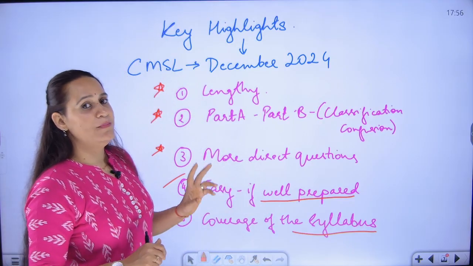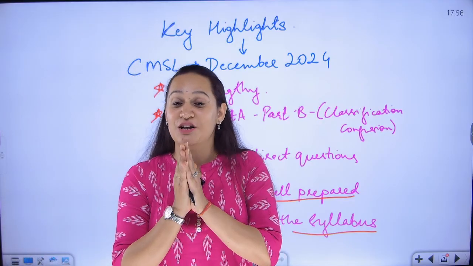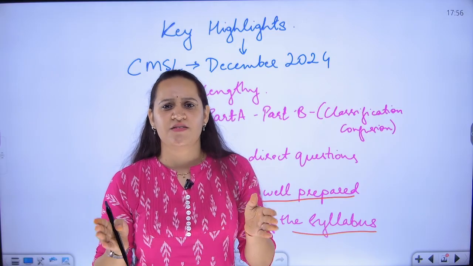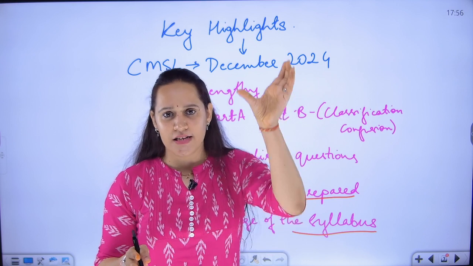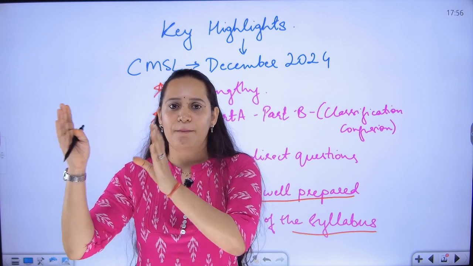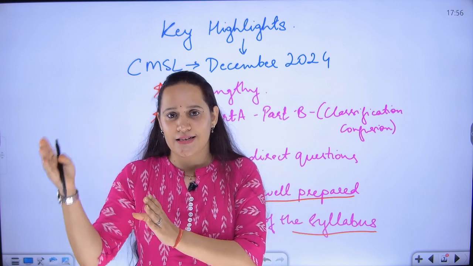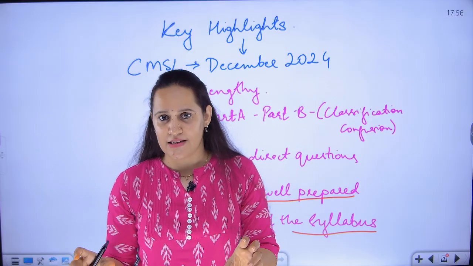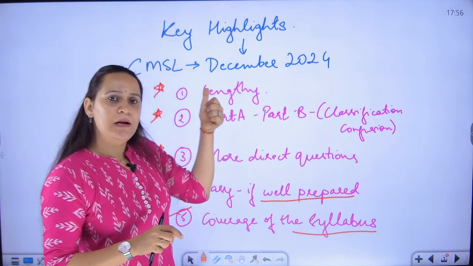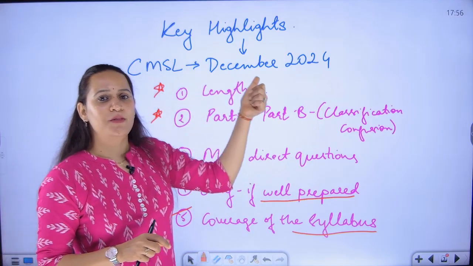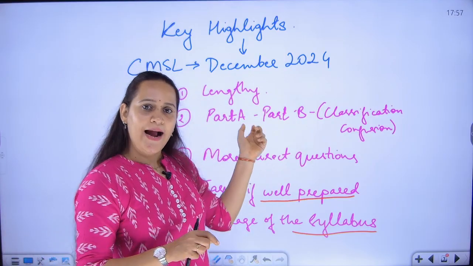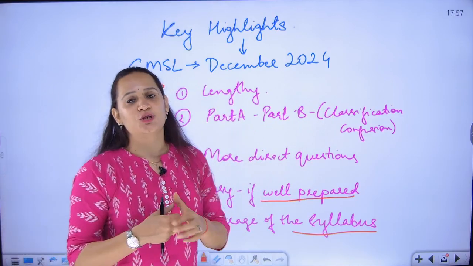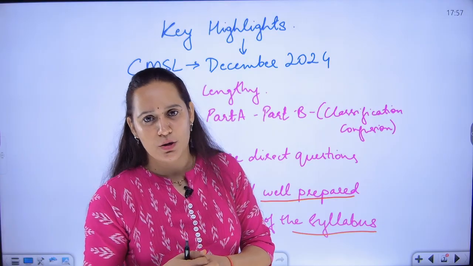Second, part A and part B classification. There is a confusion that has been established in the question paper. The institute has given a reference material saying that part A, these are the chapters and it carries 40 marks. Part B, these are the chapters and these carry 60 marks. That is a standard established by the institute in the reference material itself. But in the question paper, in part A, they have asked questions from the chapters belonging to part B. And in part B, they have asked certain questions from part A. So that confusion has been established by the institute in the question paper.